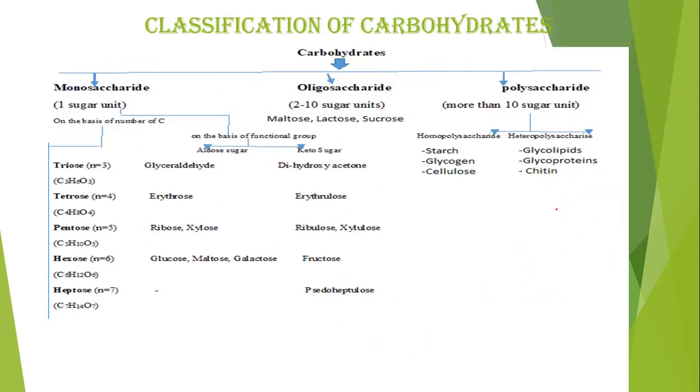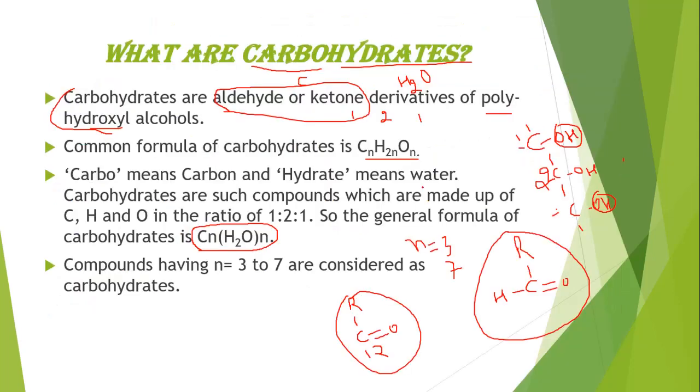This is the classification of carbohydrates. Carbohydrates are generally classified into 3 categories: monosaccharides, oligosaccharides and polysaccharides. What is a saccharide? This classification is based on the number of saccharide units or sugar units. What is a sugar unit? This one, CnH2nOn, n equal to 3 to n equal to 7. This is a sugar unit, or this is a saccharide.